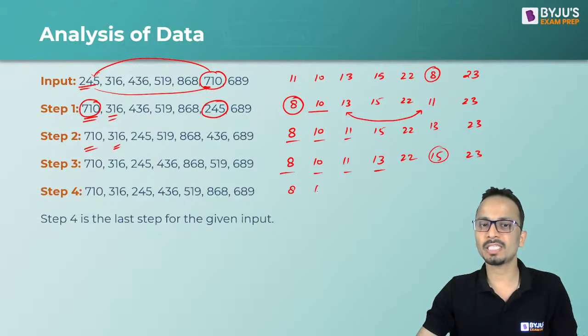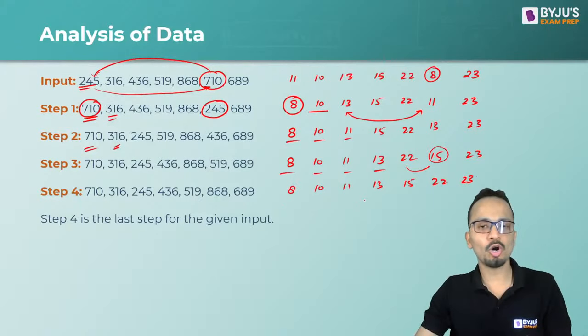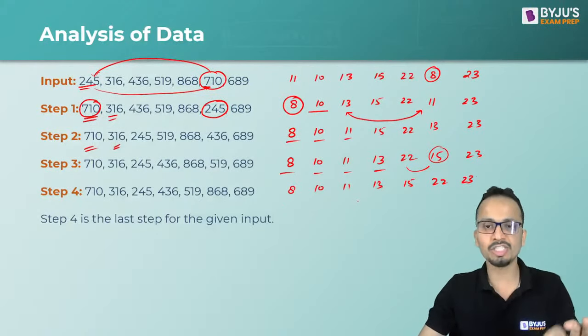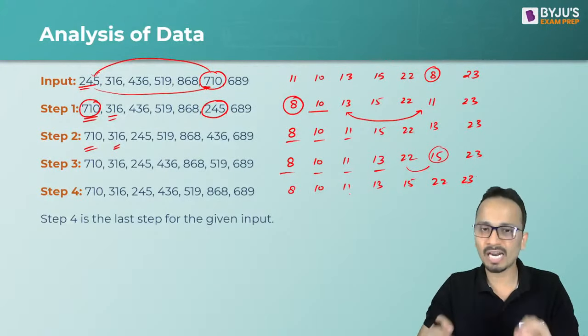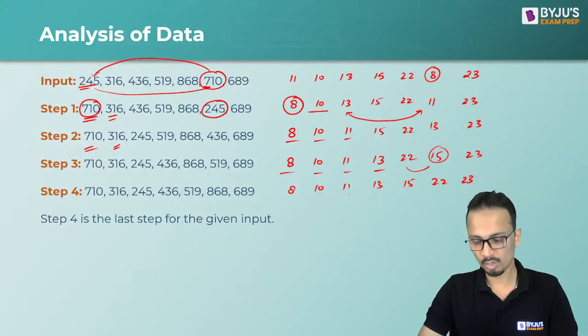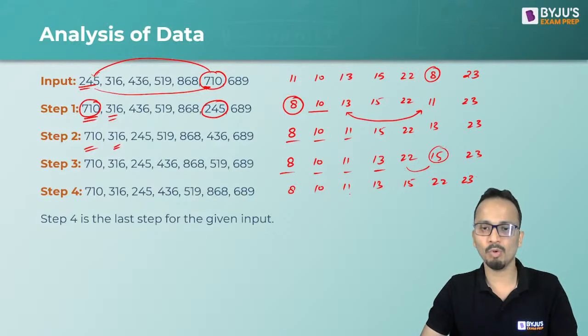Okay, so 8, 10, 11, 13 as it is. 15 and 22 will interchange. So 15 and 22 and then 23 as it is. Now you can see that all of them are automatically arranged in the increasing order. So we will stop. So whenever we'll achieve our desirable result, we will stop at that moment.